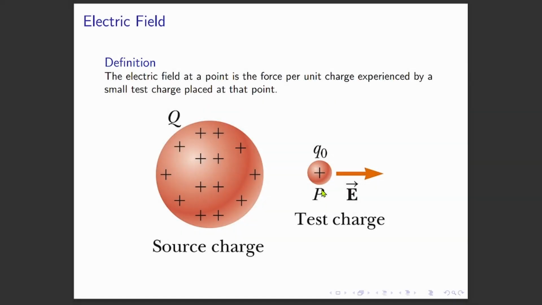Okay, the definition of electric field: it is the force felt by a test charge that has a charge of 1 coulomb, a unit charge. A unit charge means 1 coulomb. It is not necessary for the test charge to be there for the electric field to be there. So regardless of whether there is a test charge or not.